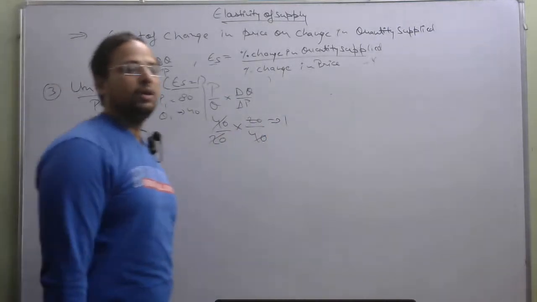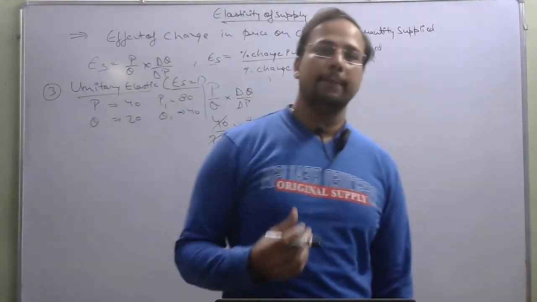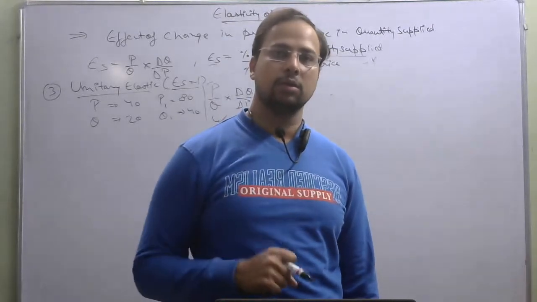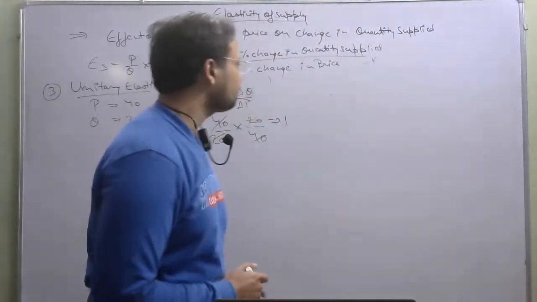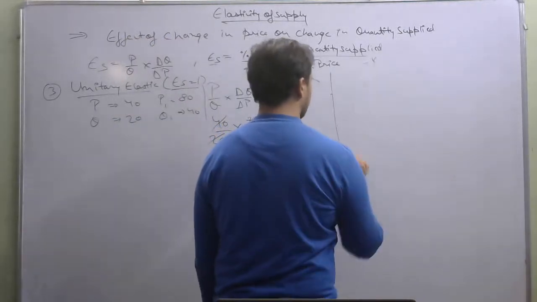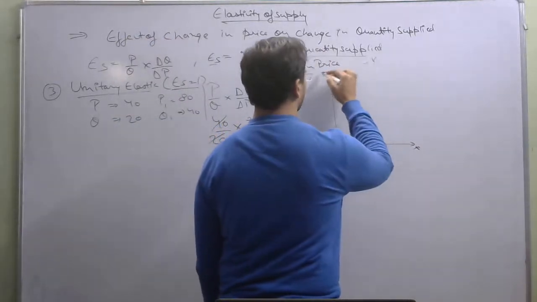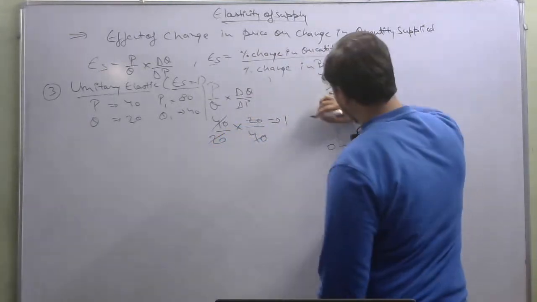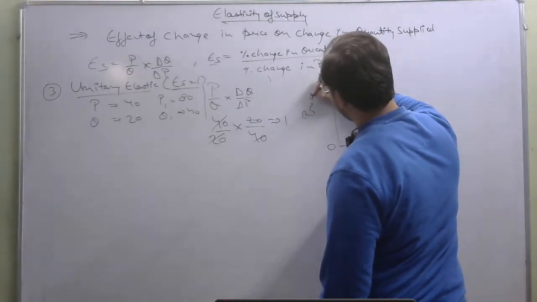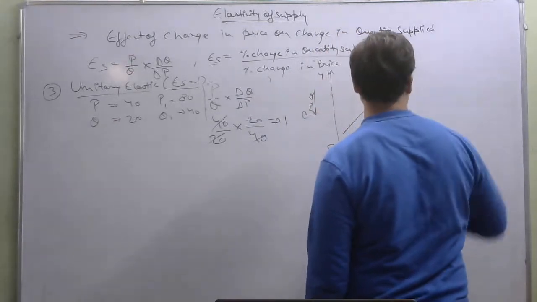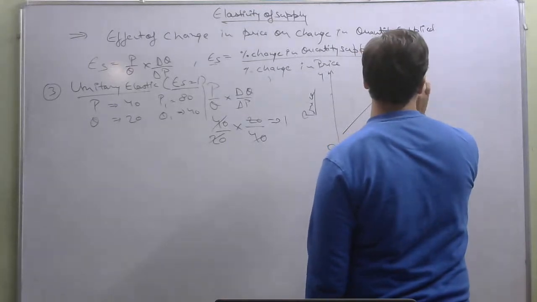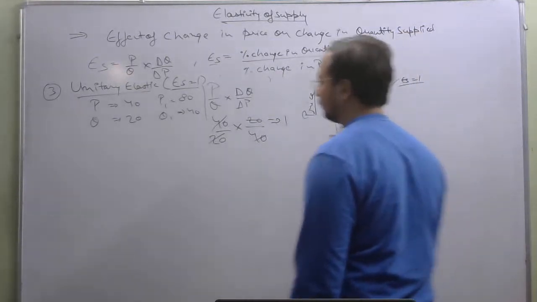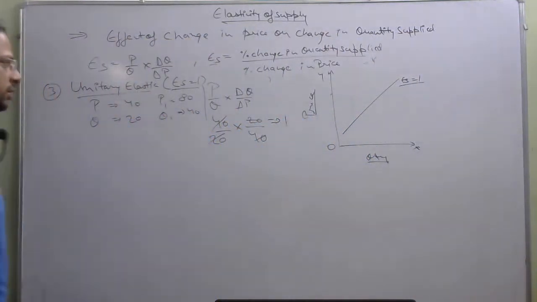Okay, and now when we will solve this equation, it will give you 1, which means that elasticity of supply is equals to 1, and it is unitary elastic, in which the percentage change in price is equals to the percentage change in quantity supplied. Okay, and the graph drawn will be like this. And it is your ES, it is your elasticity of supply. Here it is equals to 1. Okay, so this is your unitary elastic supply.